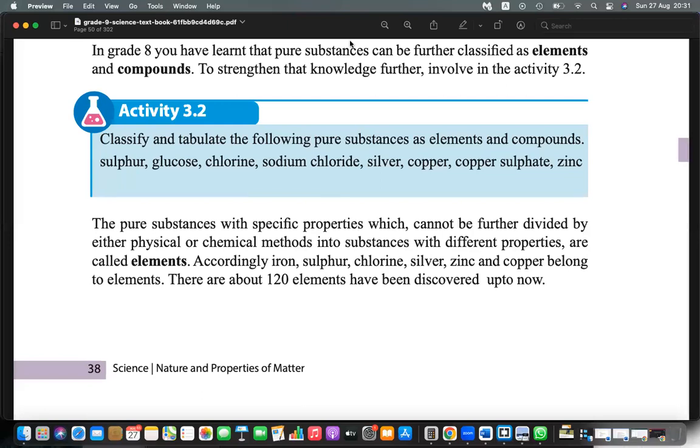Elements are basically made of a single kind of substance, right? Not just a substance, but a single kind of atom or molecule. If it is made of a single type, we call that an element. But a compound is made of more than one atom, different types of atoms. So we call that a compound. So let's see how it is composed.